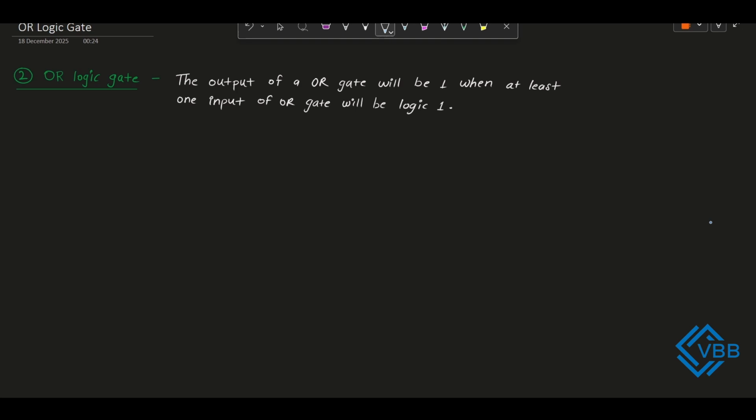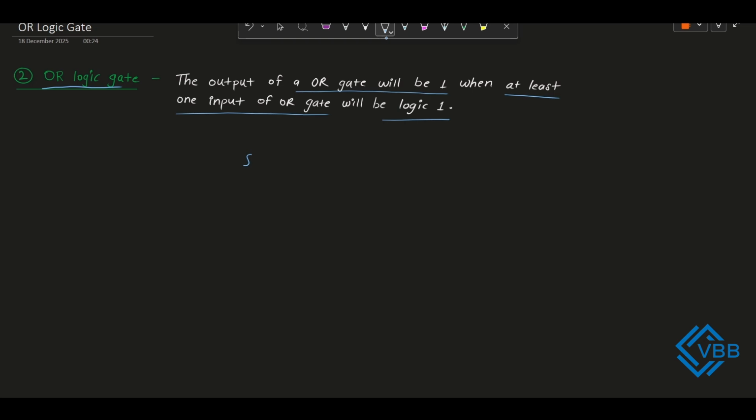Okay, first we will discuss the functional behavior of the OR logic gate. So the output of an OR logic gate will be 1 when at least one input of the OR logic gate is 1. So from here we can clearly see one thing about the OR gate. Whenever at least one input of an OR gate is 1, then automatically the output of the OR gate will be 1. Okay, we will observe the output behavior of the OR logic gate in the truth table as well.